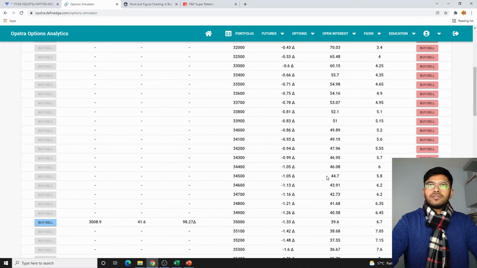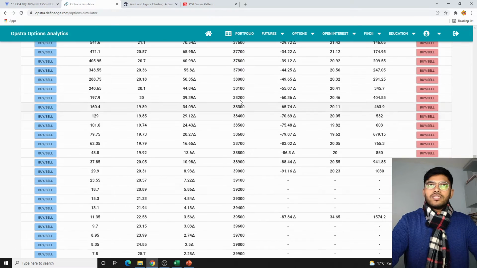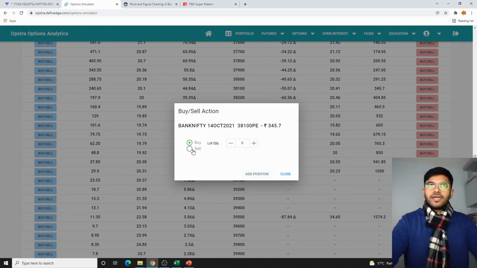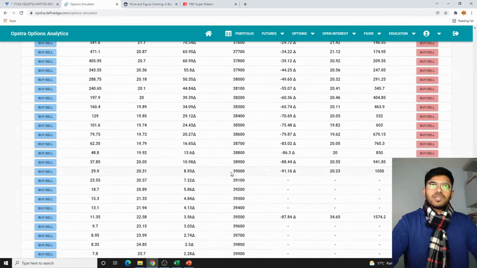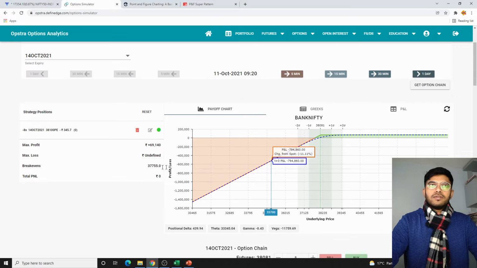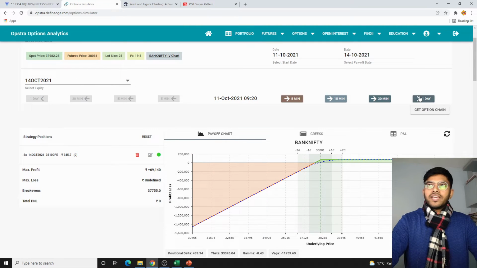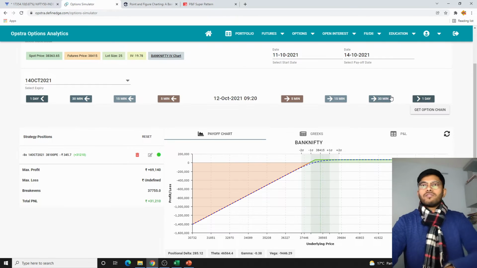Get the option chain. 38,100 puts, we'll be selling 8 lots. Okay, this has to be sell. So that's the mistake which I made. Anyway, pardon me. So next day we go, we were into a profit of around 31,000.